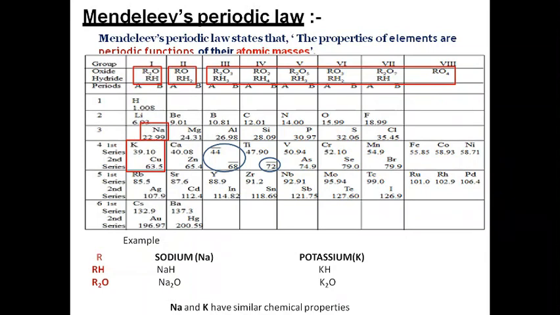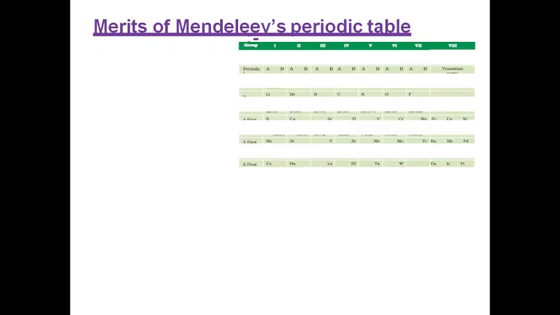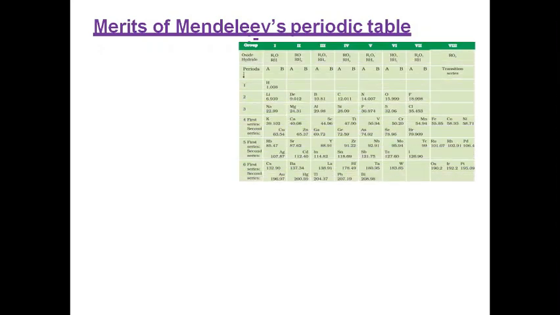Please note that there is no group of noble gases in the Mendeleev periodic table, as noble gases were not discovered at that time. So he did not mention anything about the noble gases. So let's move on to the next slide. Merits. Merits means what are the good points of the Mendeleev periodic table. See, this is the periodic table.